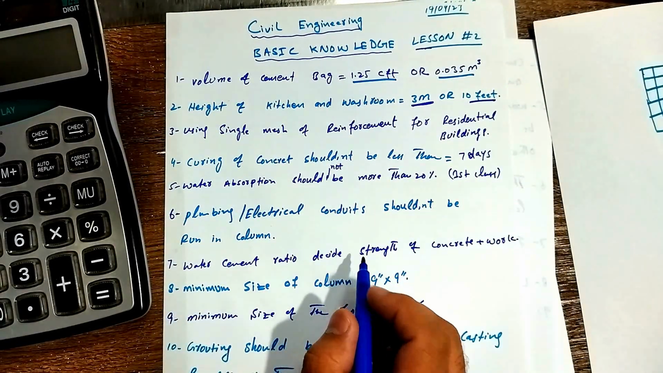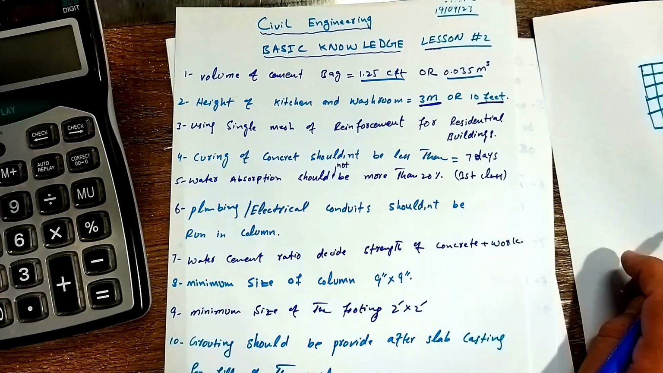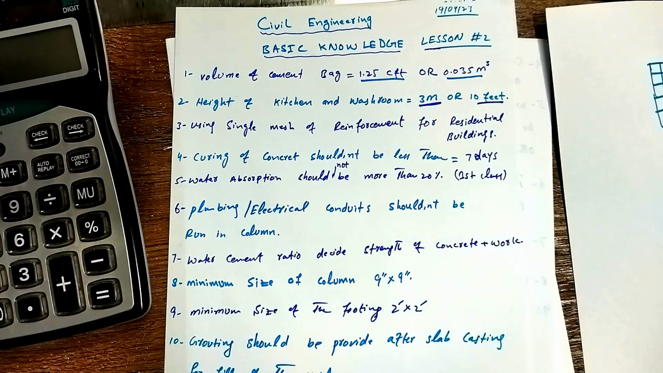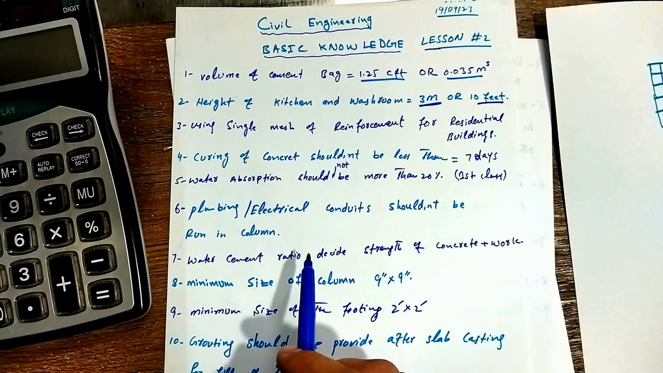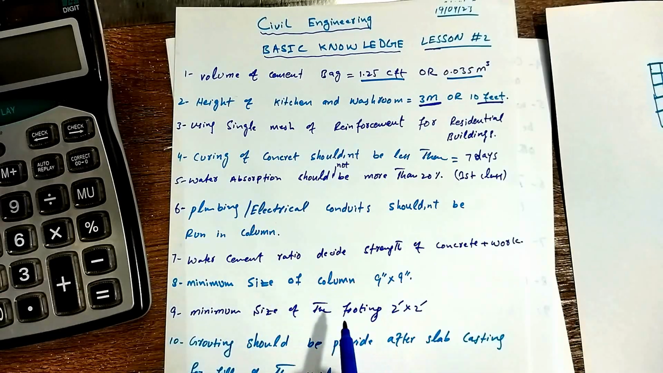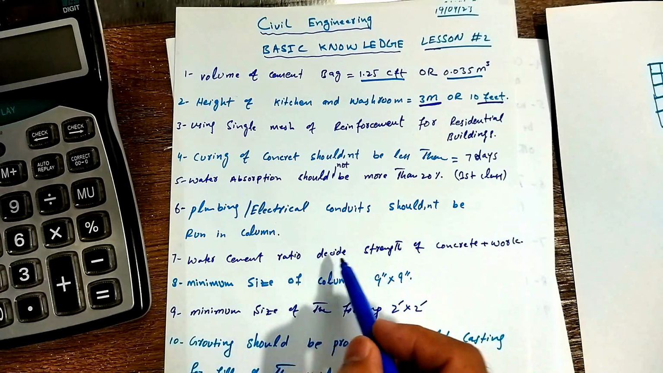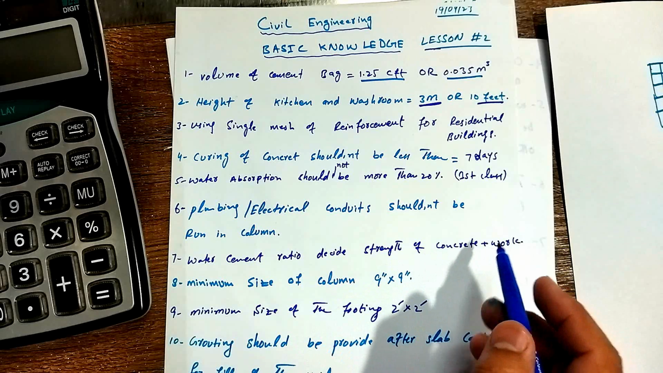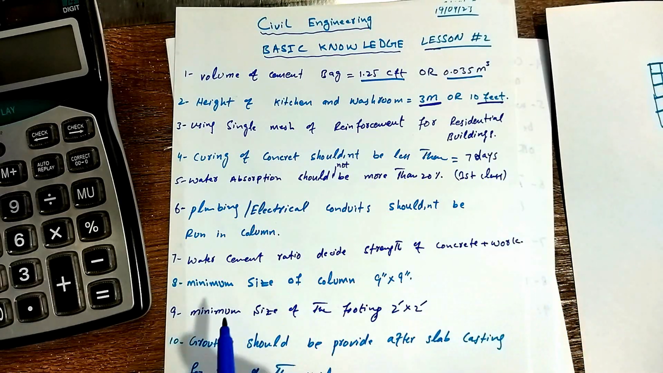Water cement ratio decides the strength of concrete and workability. The water cement ratio is very important in RCC work or concrete work. The water cement ratio is 0.42 to 0.45. It can depend on the design ratio, but this is very important, and it increases the strength of concrete and also increases the workability, so you can place and finish the concrete easily.